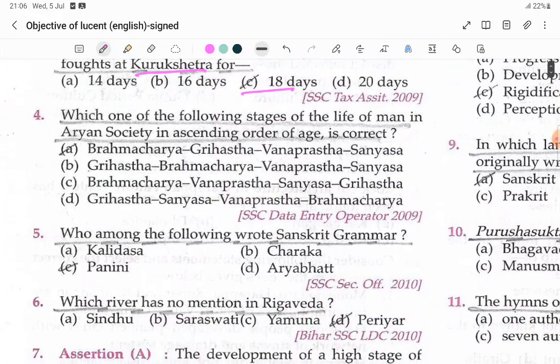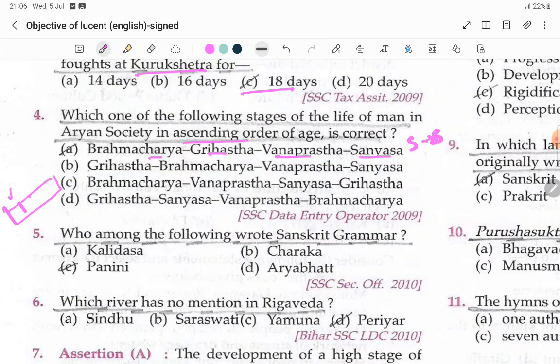Which of the following stages of the life of man in Aryan society in ascending order of age is correct? Ascending means small to big. Okay. So that is Brahmacharya, Grihastha, Vanaprastha, Sannyasa. Initially from birth till 10 or 11 years they will be in the house.